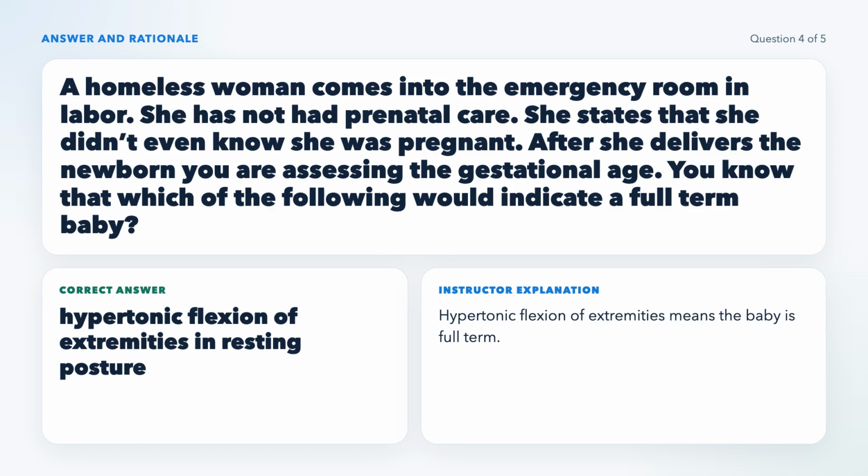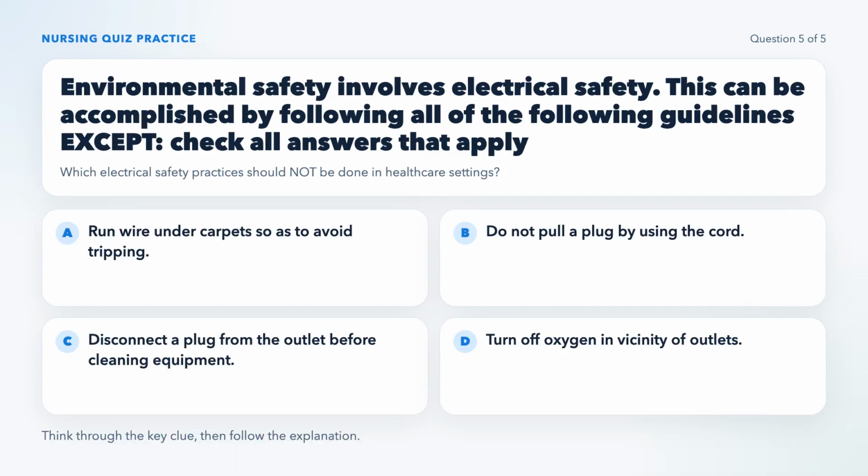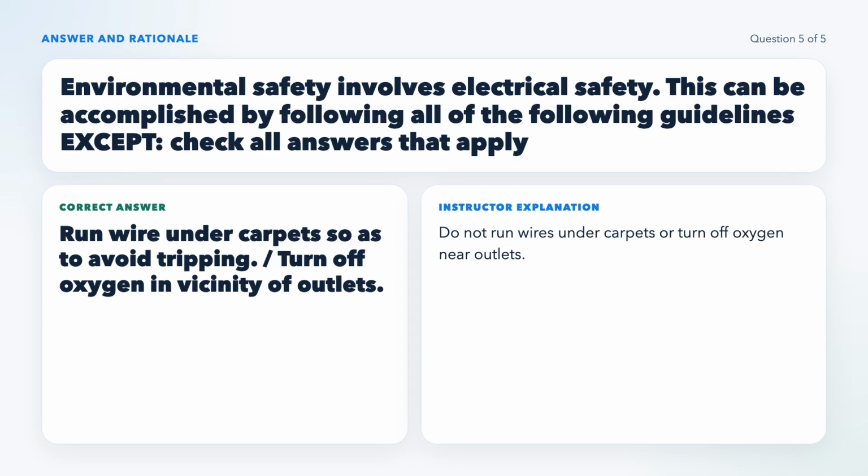muscle control. Which electrical safety practices should not be done in healthcare settings? Identify unsafe wiring and oxygen handling errors. Running wires under carpets is unsafe because it risks tripping and fire, so never do that. Similarly, turning off oxygen near outlets isn't an electrical safety step, it's a fire safety concern. Both should be avoided to maintain safe electrical environments.